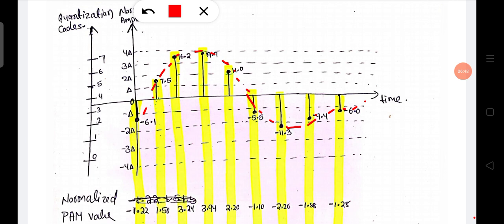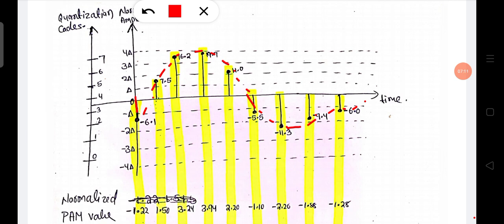Okay, this is the original analog signal, and now we get our sampling. You know the process of sampling. We take samples or pulses in a fixed time interval, which is called the sampling rate.